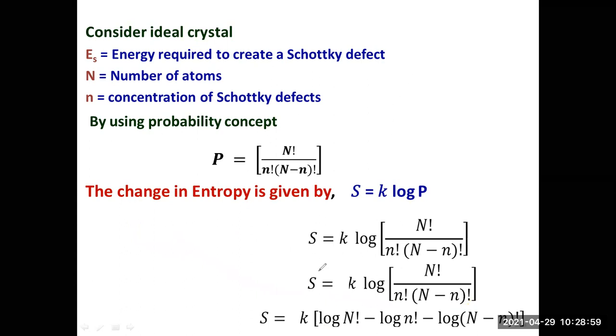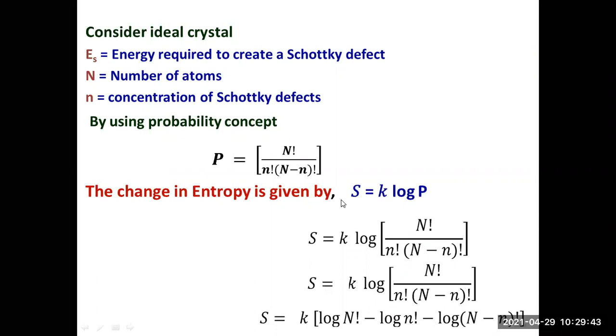This is what we have to do now. Again I'm repeating the same thing, because if you understand this particular derivation very easily, then yesterday's you can also easily understand. We have taken an ideal crystal, and in that ideal crystal we have taken the energy required to create the Schottky defect. Capital N is the number of atoms, and small n is the concentration of Schottky defective atoms. By using the probability concept, we can write P is equal to capital N factorial by small n factorial into capital N minus small n factorial.